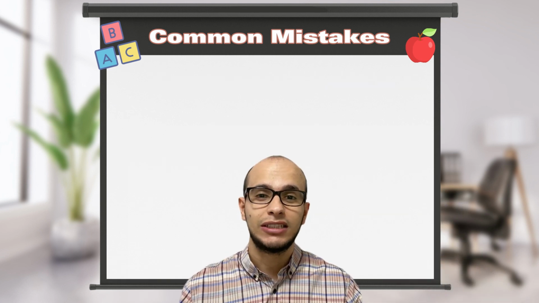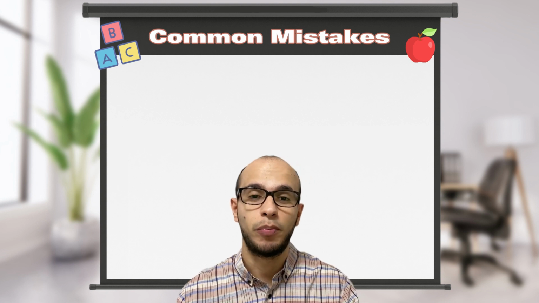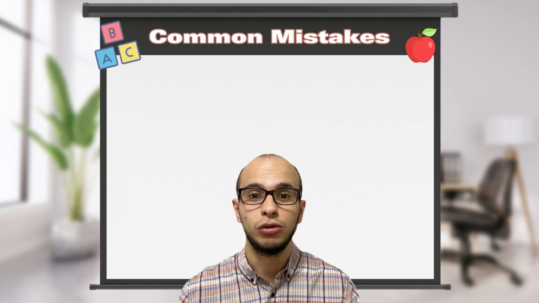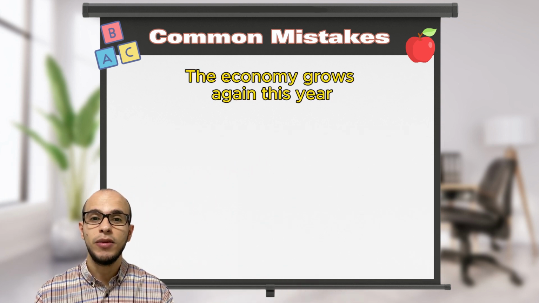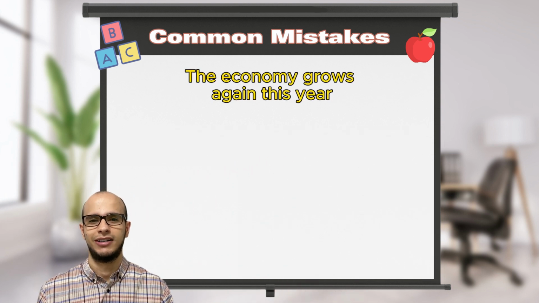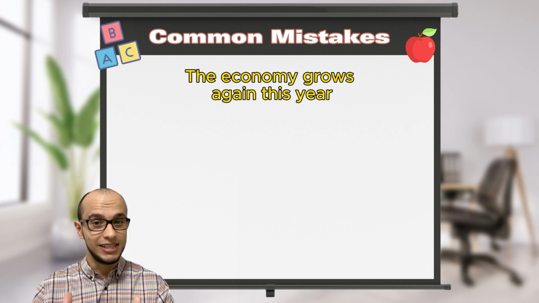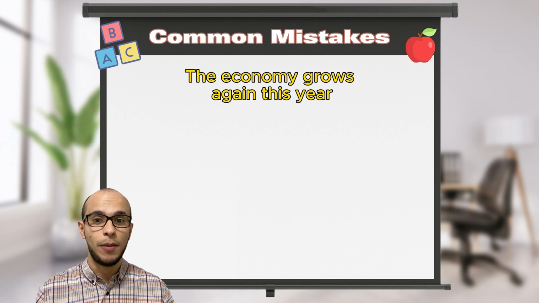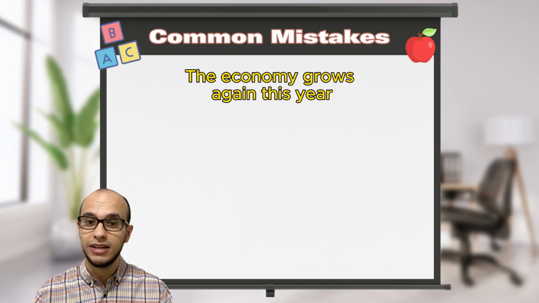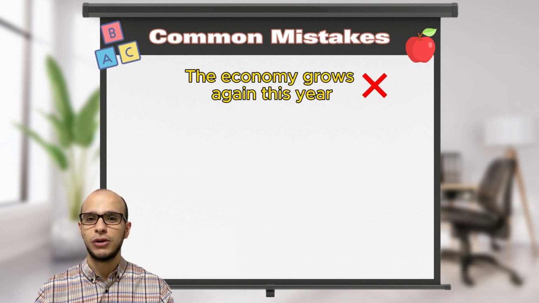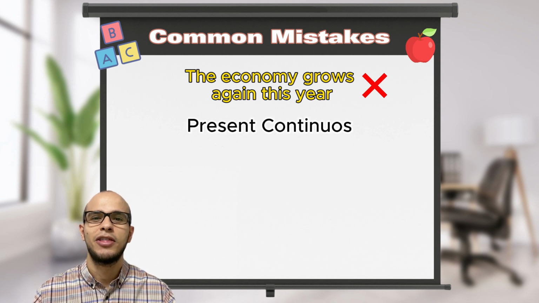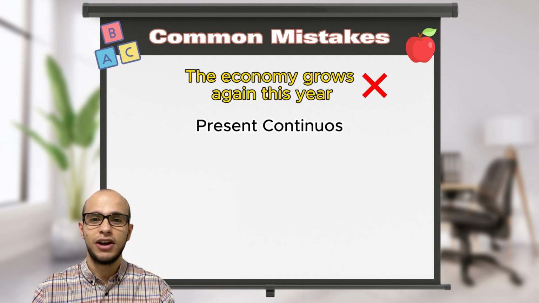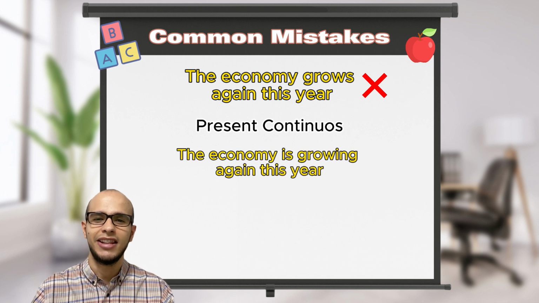Let's look at our last two examples where you might use the present simple, but in fact, you should be using the present continuous. The economy grows again this year. Well, if it's this year, it means it's happening at the moment. It's temporary. Doesn't happen every year. So, what should it be? That's right, the present continuous. The economy is growing again this year.